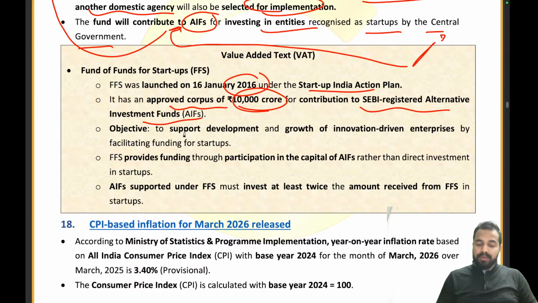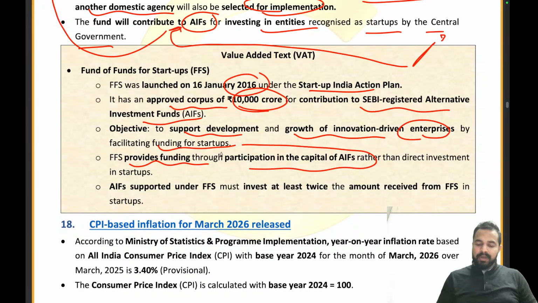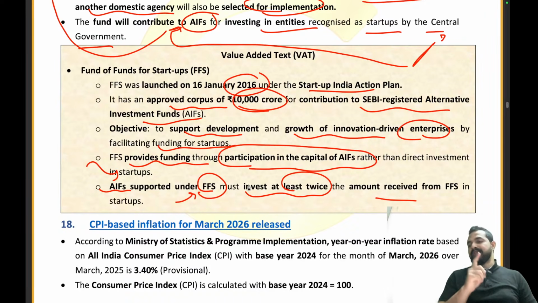The objective was very simple: to support development and growth of innovation driven enterprises by facilitating funding for startups. The FFS provides funding through participation in the capital of alternative investment funds rather than direct investment in the startups. Alternative investment funds supported under the FFS must invest at least twice the amount received from the FFS. See guys, very important. The alternative investment funds supported under the FFS have to invest at least twice the amount which they have received from the FFS.